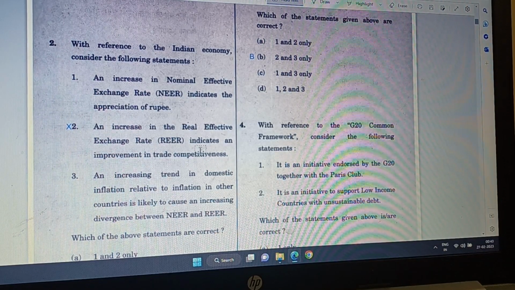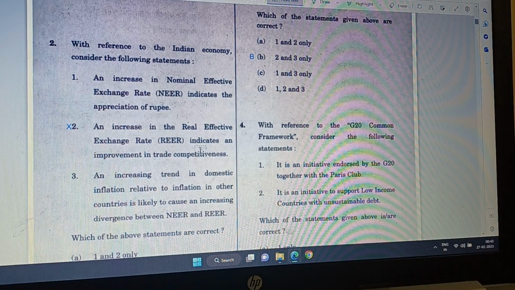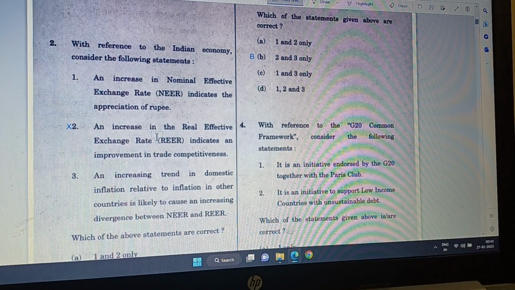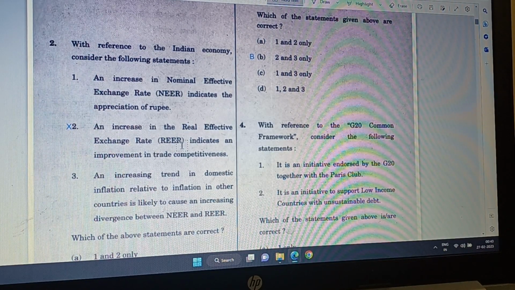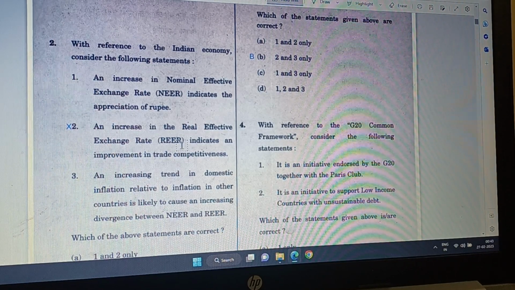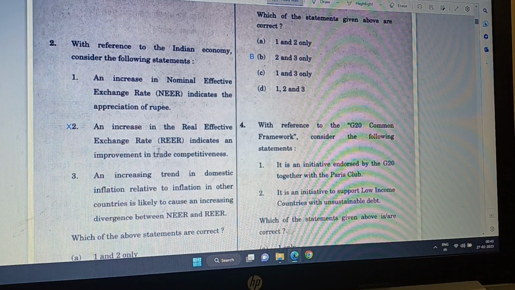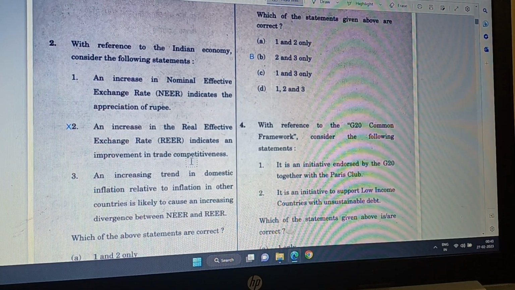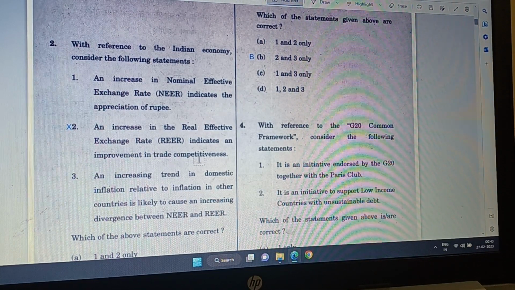No, because exports become uncompetitive when rupee becomes strong. So an increase in real effective exchange rate means rupee is becoming stronger. Hence, it will adversely affect trade. So it will actually worsen the trade competitiveness.